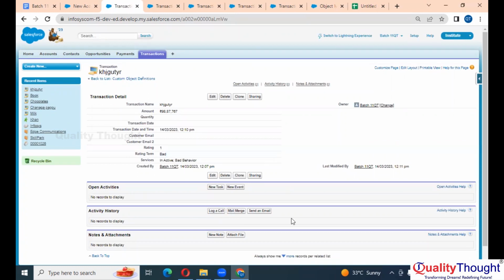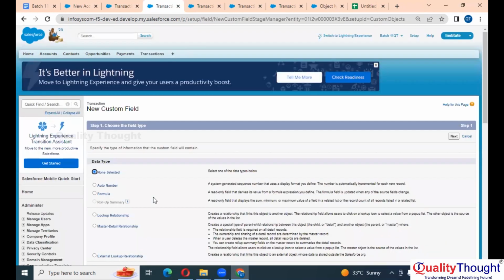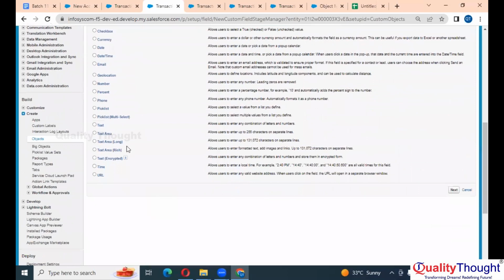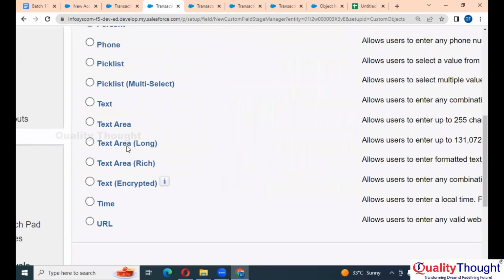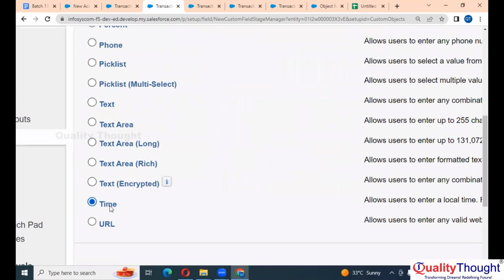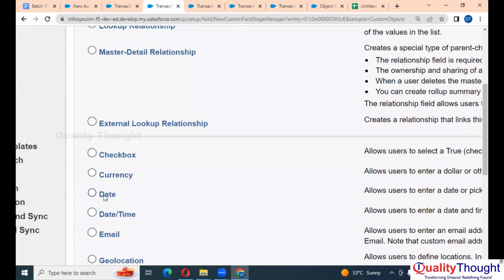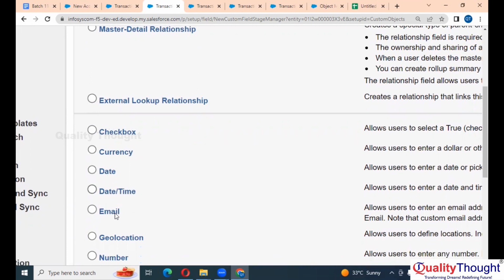Hope you people are getting it, right? Here, if you see, I have something called time. Just like we have date, you can have a separate field called time. If you want both, you can use date and time. That's the only difference.